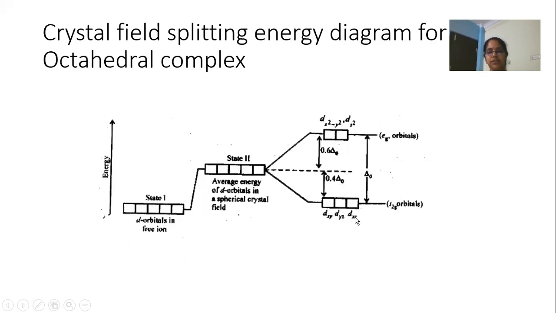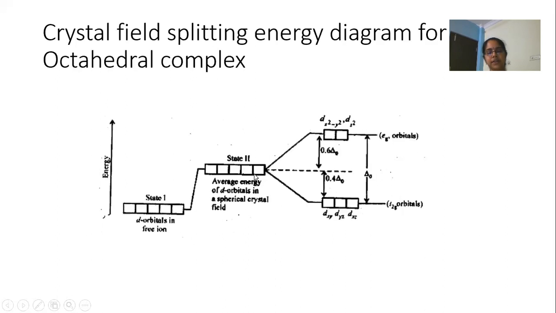So the energy of the t2g orbitals is found to decrease by 0.4 delta O units than the degenerate set, whereas the energy of the eg set of orbitals is found to increase by 0.6 delta O units from the degenerate set. So this is the crystal field splitting energy level diagram for an octahedral complex. So this is the free metal atom, and this is an imaginary situation where all the d orbitals are uniformly oriented and all the ligands are at an equal distance from the metal, where the d orbitals still remain degenerate but are higher in energy than the free metal atom.